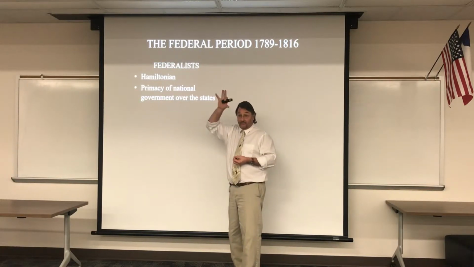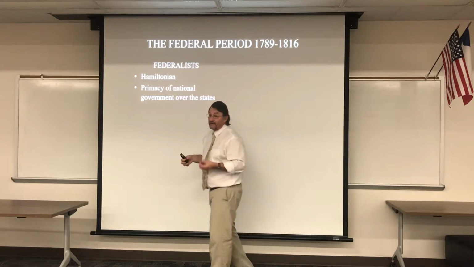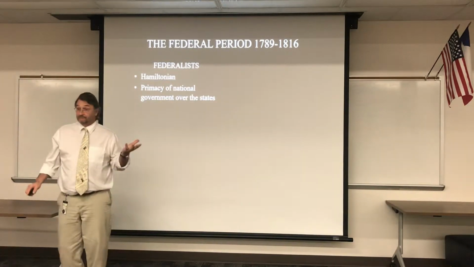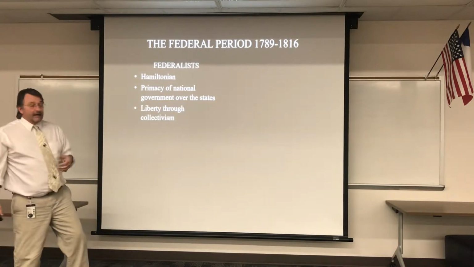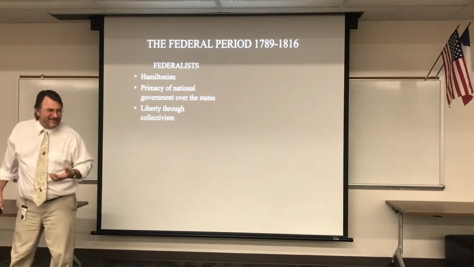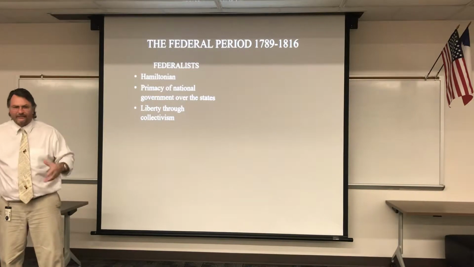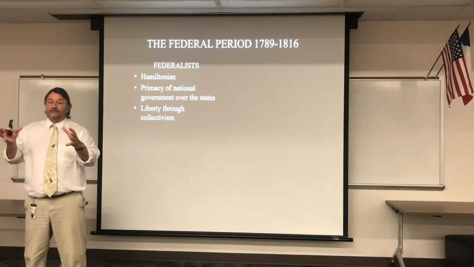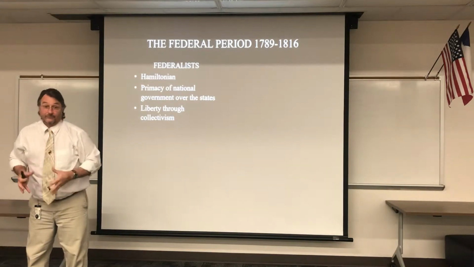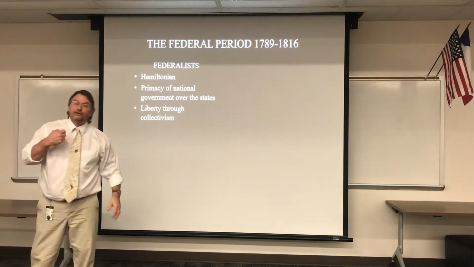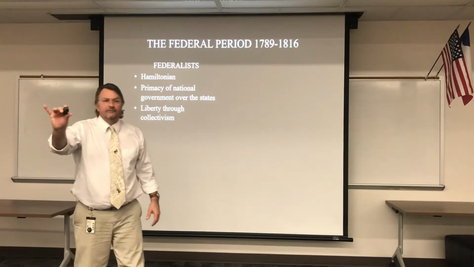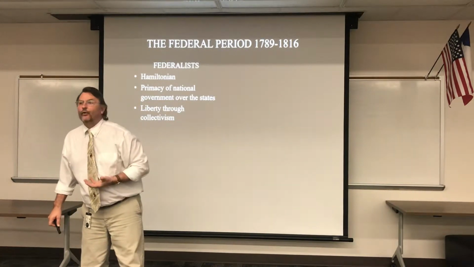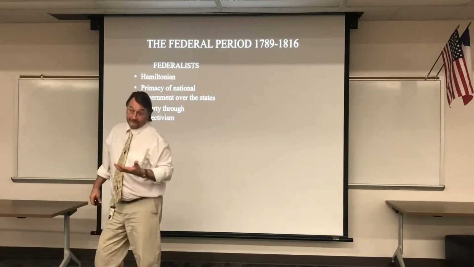Has everybody got that so far? Guys, that's important to know because if you have any court case of John Marshall, it's automatically going to be in favor of the national government. Okay? They believe, when it says collectivism, that word kind of makes me bleh. Okay, it's not a good word for this. What it means is the national government guarantees liberty for everybody. Okay? In other words, I'm going to guarantee your liberty. Don't worry about it. Don't try to guarantee your own liberty. I'll take care of you. I know what's best for you. Okay? That's what they're saying.